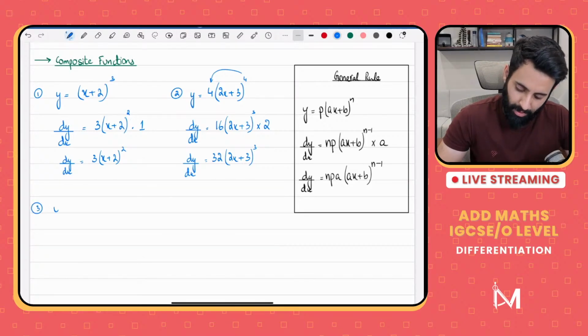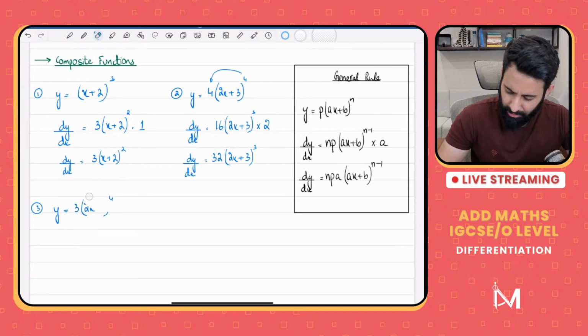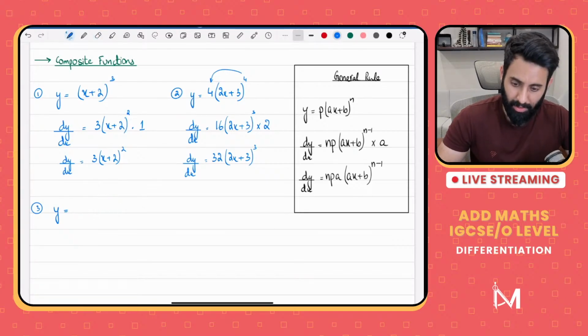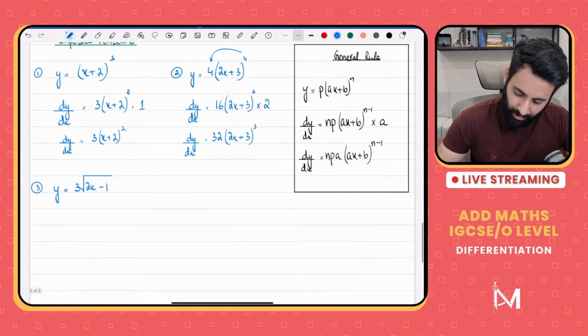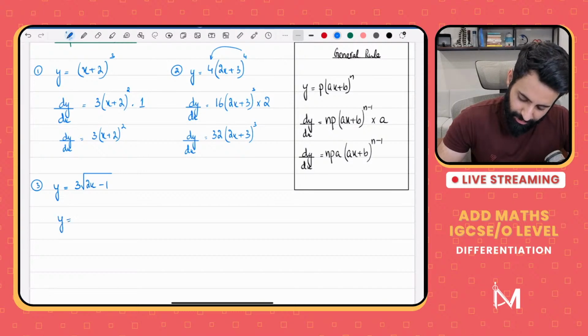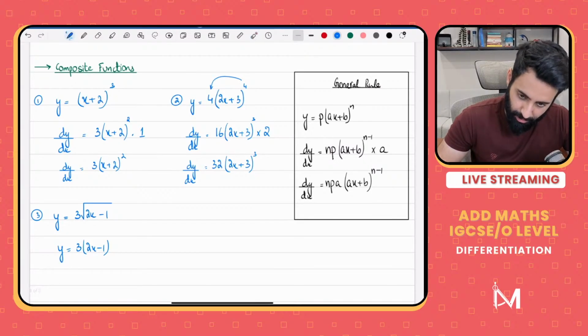Okay. So let's say you have y is equal to 3 times (2x minus 1), the whole thing to the power 4. Yeah, in fact, wait a minute. Let's do a slightly more complicated example. Let's say you have y is equal to 3 times the square root of 2x minus 1. Okay, let's differentiate this. So once again, I would prefer to write it in a way so that I can easily differentiate it, so that it's written like this: (2x minus 1), the whole thing to the power half. Okay, so this is how I've written it.